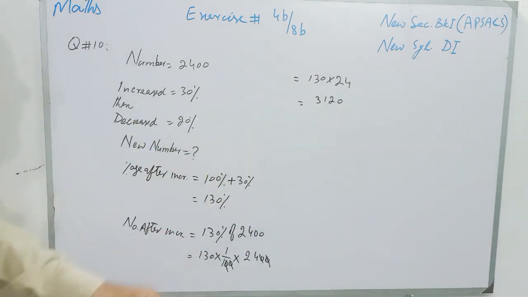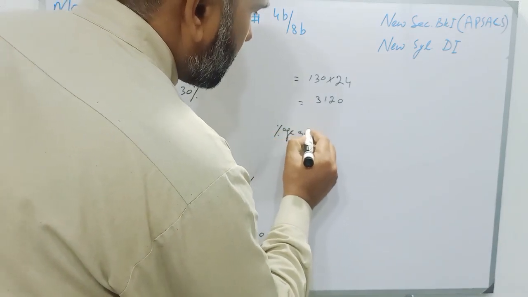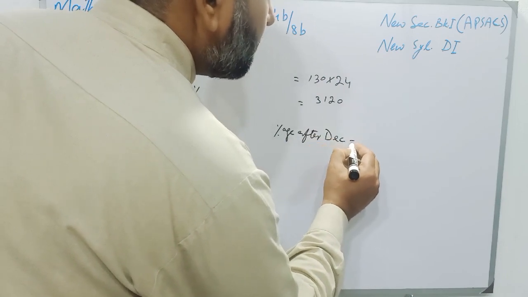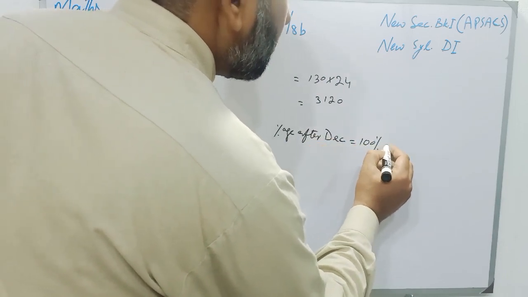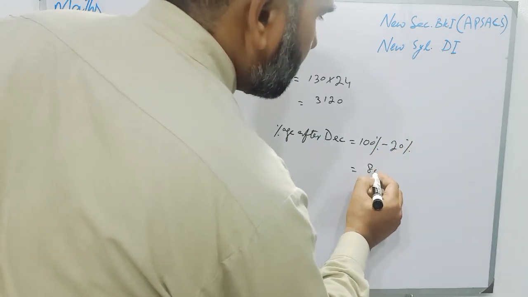So students, I will write percentage after decrease will be 100% minus 20%, and that will become 80%.